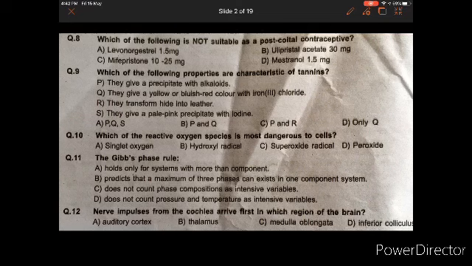Next question is, nerve impulses from the cochlea arrive in which region of the brain? Auditory cortex, thalamus, medulla oblongata, or inferior colliculus. Question number 14. What is the surface tension of water at 25 degrees Celsius? 58 dyne per centimeter, or 68, or 72, or 82 dyne per centimeter.